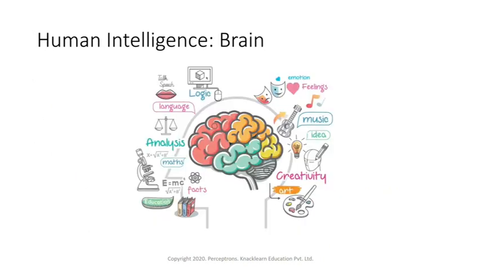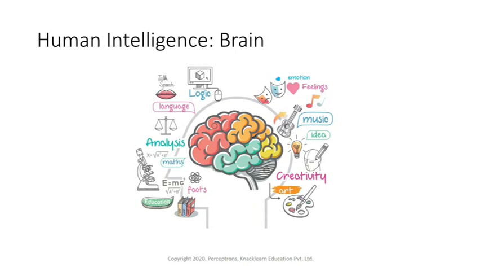Now let's look at something called human intelligence, that is the brain. As we are talking about AI here, we are going to talk a little bit about the brain. The brain is the most important organ in the human body. It controls and coordinates actions and reactions, allows us to think and feel, and enables us to have memories and feelings. All the things that make us human come from this brain. So this is the most important organ in the body.